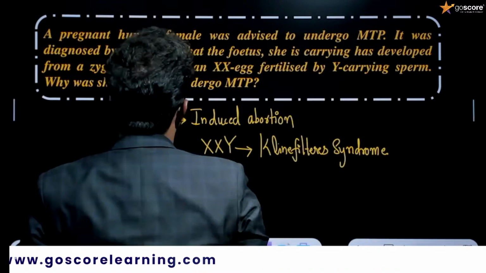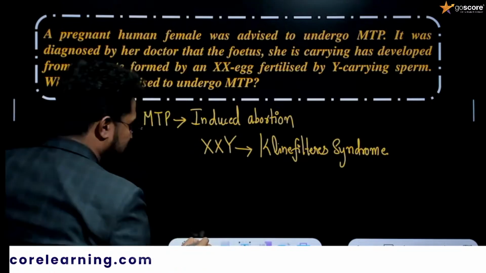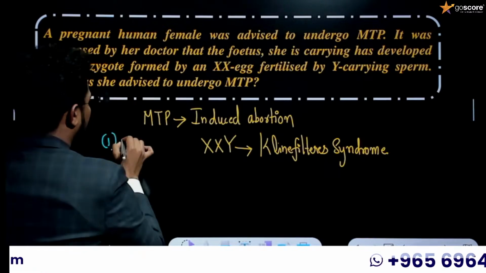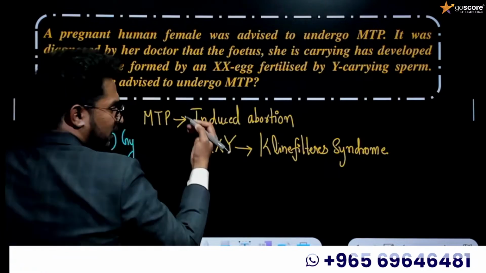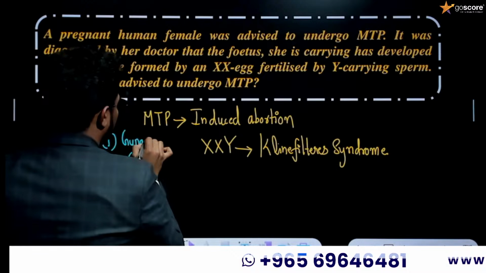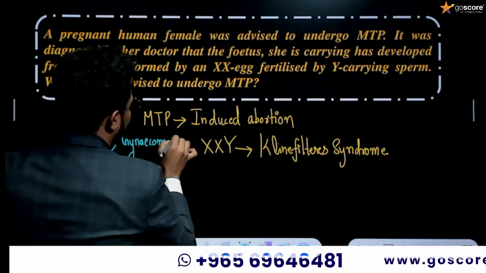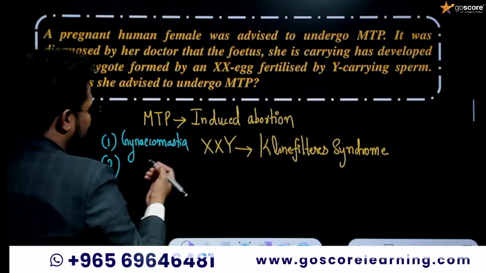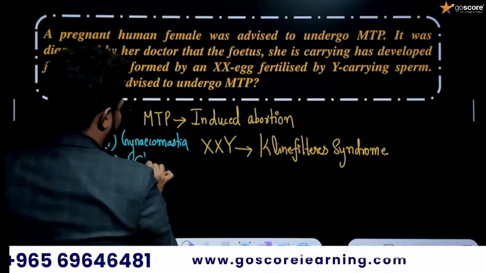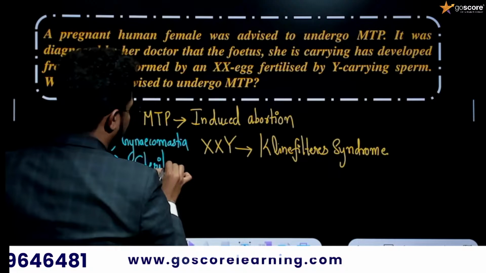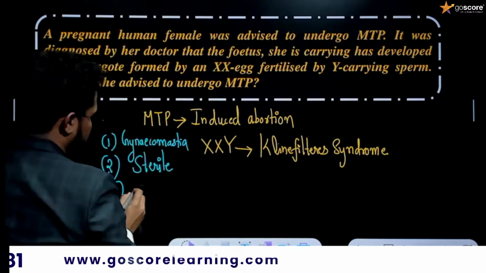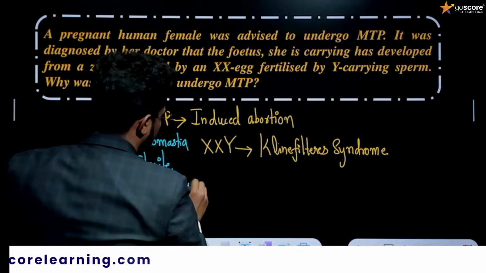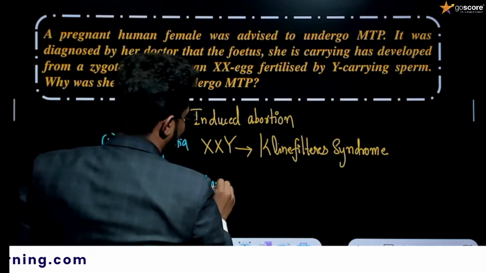What are the major features of Klinefelter syndrome? If a fetus has Klinefelter syndrome and becomes an adult, there may be a chance of gynecomastia, that is male breast development. At the same time, they will be sterile or infertile. And the third one is overall masculine development.